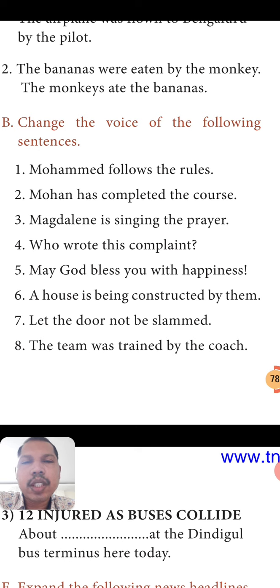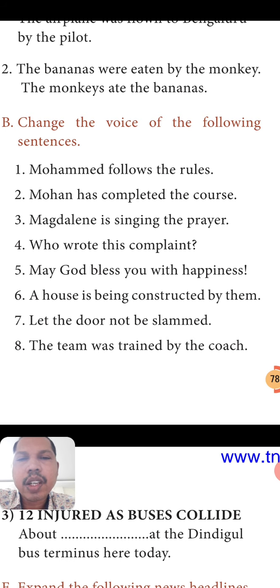Muhammad follows the rules. Muhammad is the subject, follows is the verb, the rules is the object. So we have to write the rules first as subject. Then next we have to write the passive form of the verb. What is the passive form of the verb? Follows is written in present tense, so we write a present helping verb and the past participle.